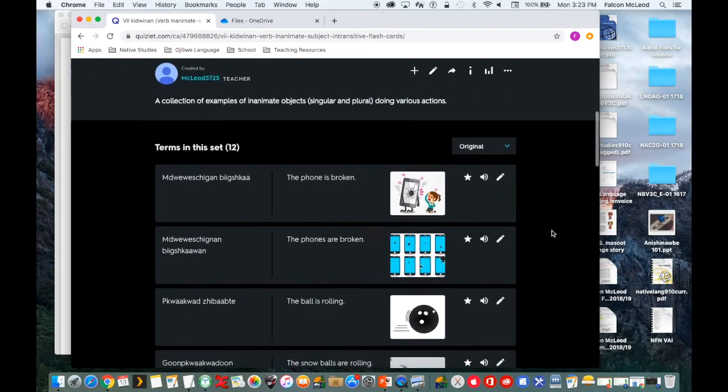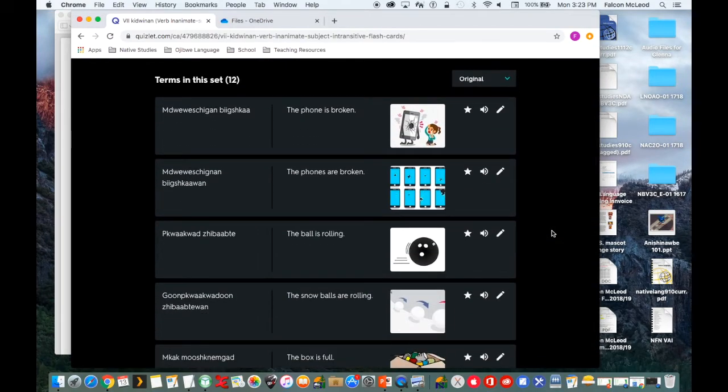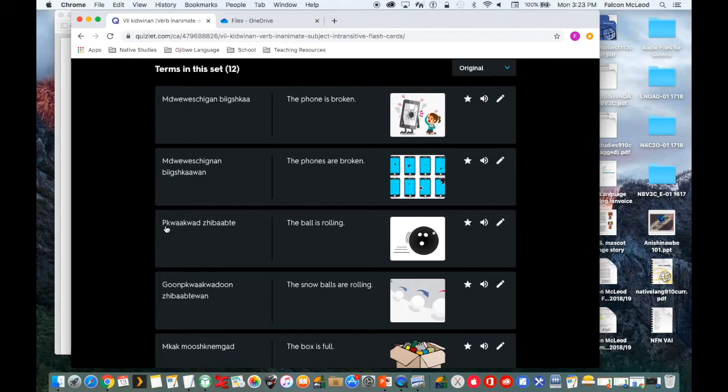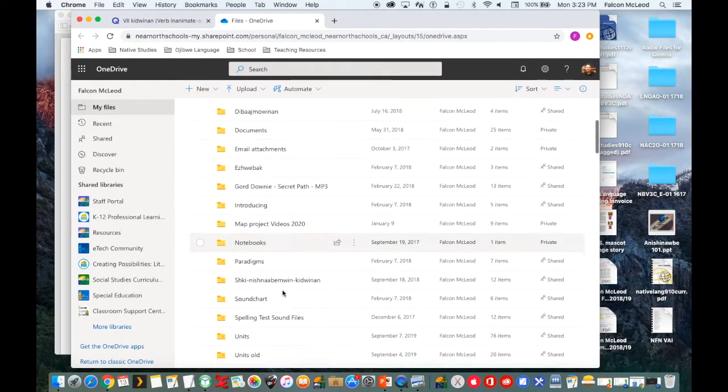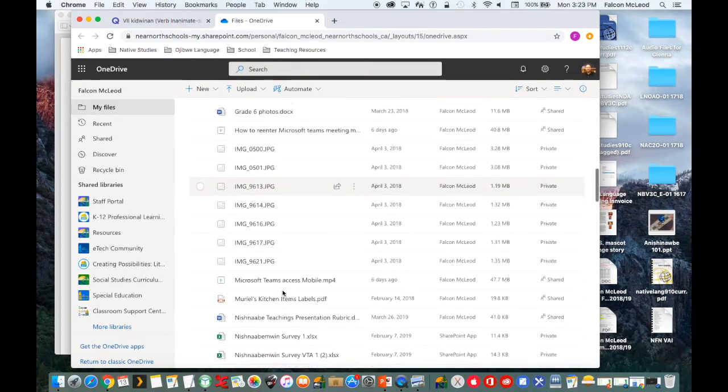All right. So now you're looking for the word jebobte. So we got Pequawquod, jebobte. So Pequawquod, we know that word means ball. So jebobte must mean it is rolling. And then we can also check our dictionary. Just gotta find it.